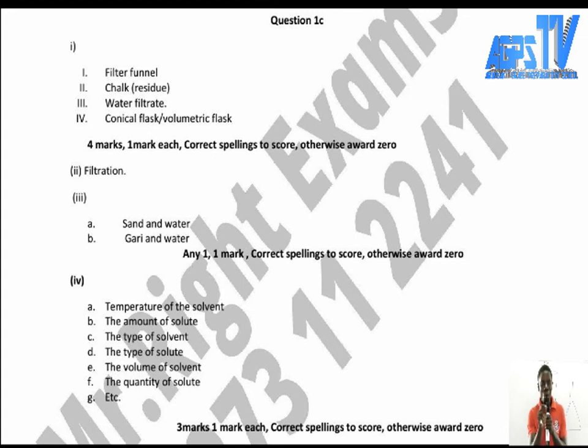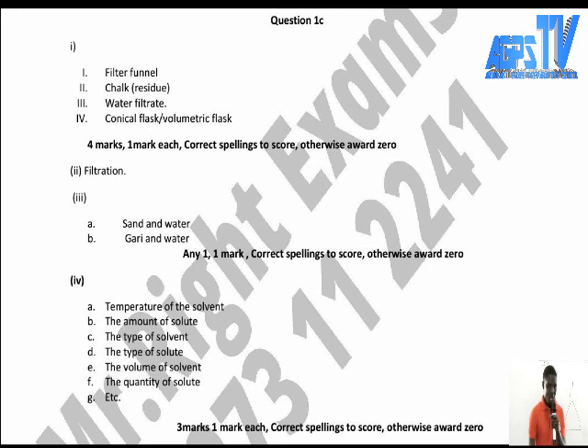You have to know the process. So here, the process was filtration. That is why I told you that if you write filtrate, it is accepted. If it is distillation, it's what? Distillate. If it is distillation, the answer, that substance in that round bottom flask or the conical flask, is what?